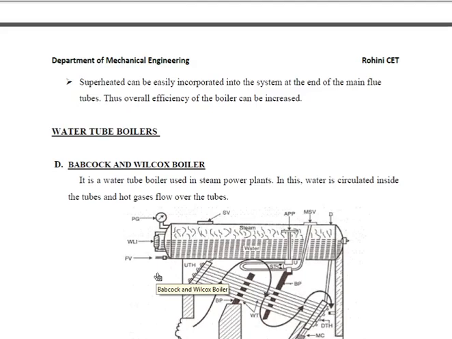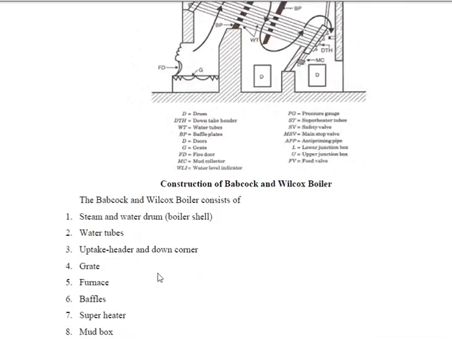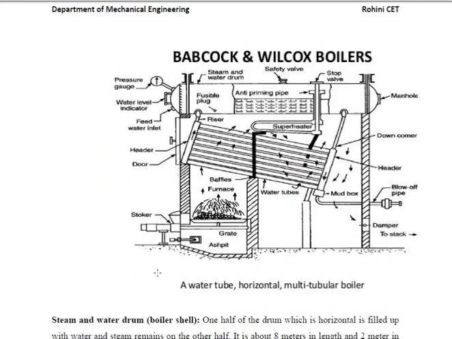Water is circulated inside the tube and hot gases flow over it. The working principle is that inside the boiler shell there is water, and the water flows by the natural circulation method, due to gravity. Due to gravity, the water flows through this direction, through this direction. At the same time, at the combustion chamber, combustion takes place and the hot gases are produced.